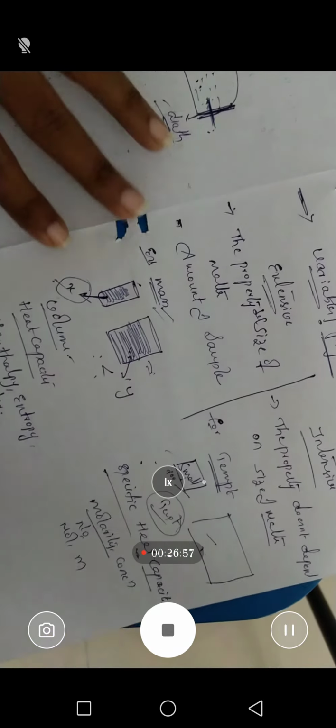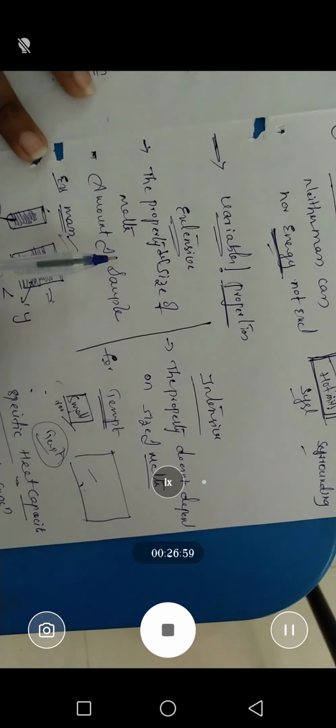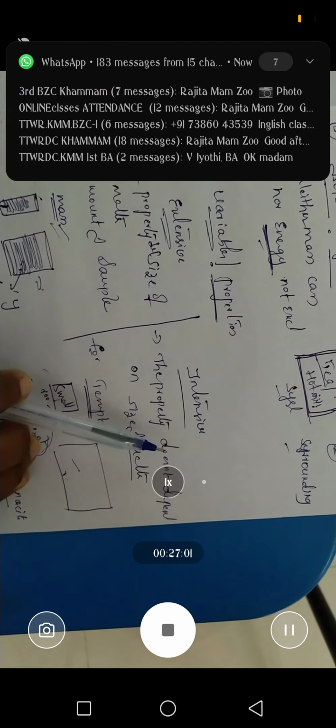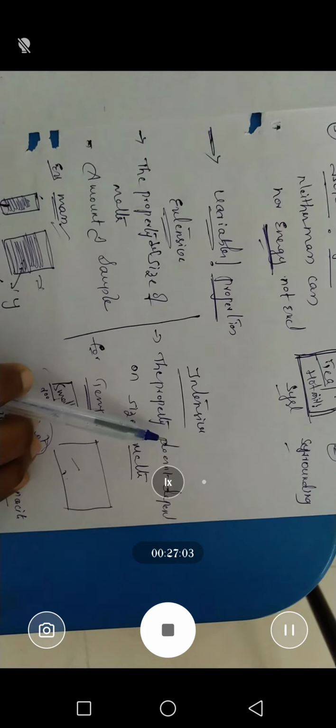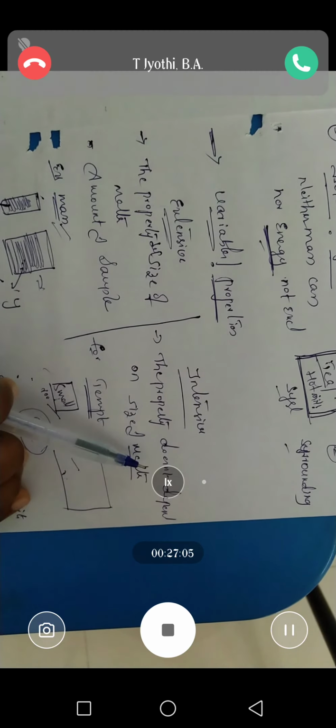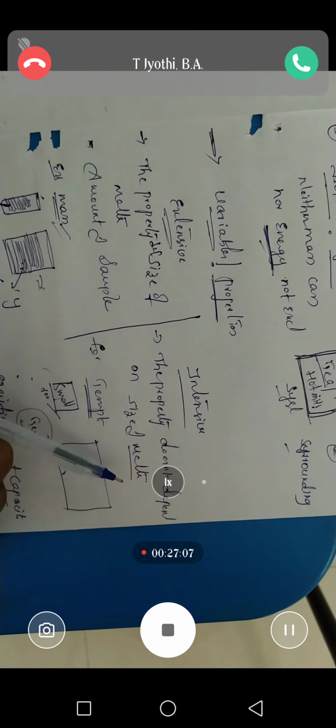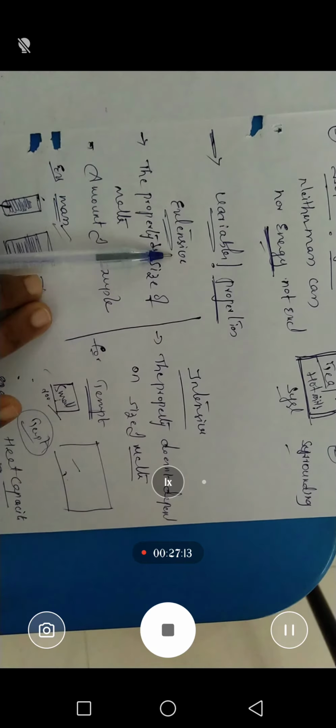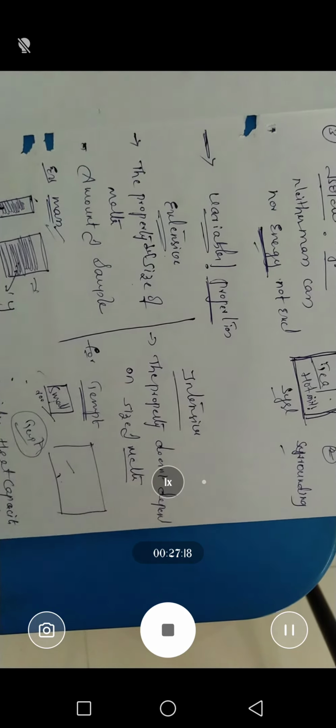So this is about the variables. What are variables? We have two types of variables. The first one is the extensive variable and the other is the intensive variable. The property that doesn't depend on the size of the matter is called an intensive property, and the property which depends on the size of the matter is called an extensive property. Next we have types of thermodynamic process.